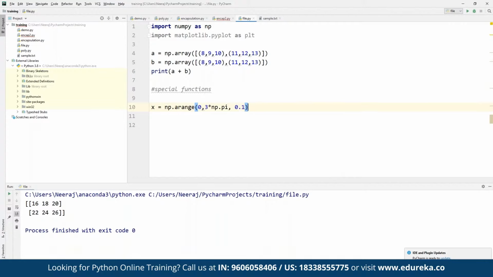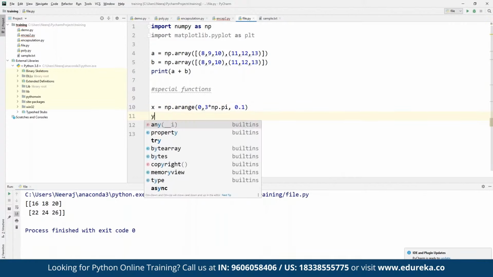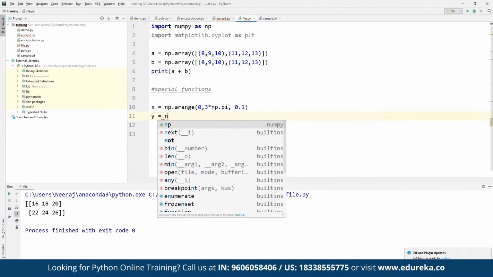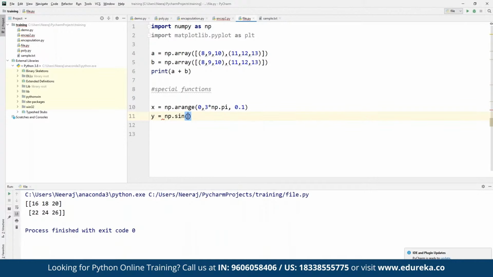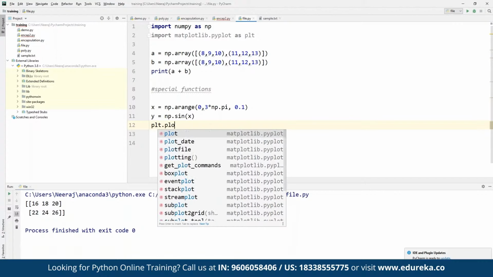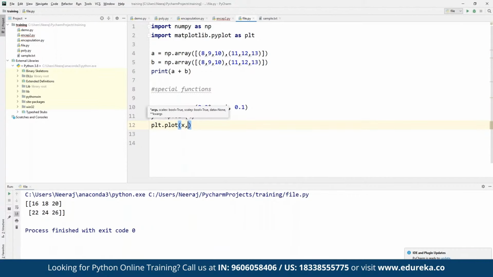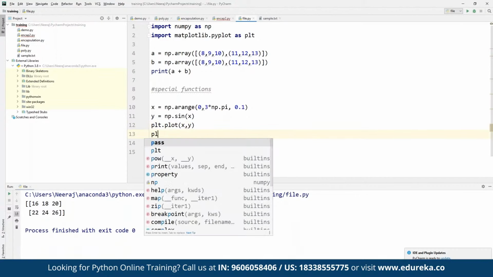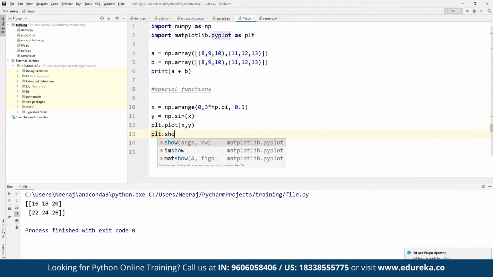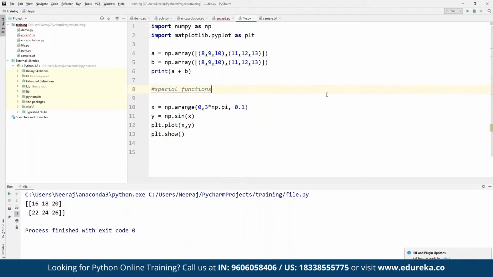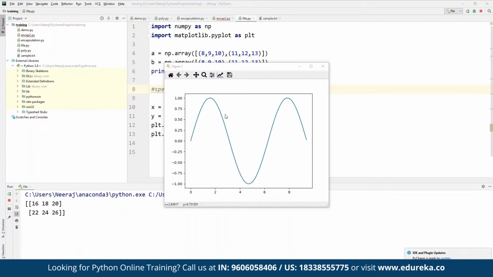All right, and then we can define y is equal to np dot sin, here we are going to find the sine value for x. We can define sin x, and then from the same library we can define plt dot plot. We want to plot the graph containing x and y, and then we can define plt dot show. So this is an inbuilt function available in this matplotlib library that we had defined. So first of all, the array is going to be printed, and a graph is also going to be displayed as well. As you can see here, the same graph has been presented to us.